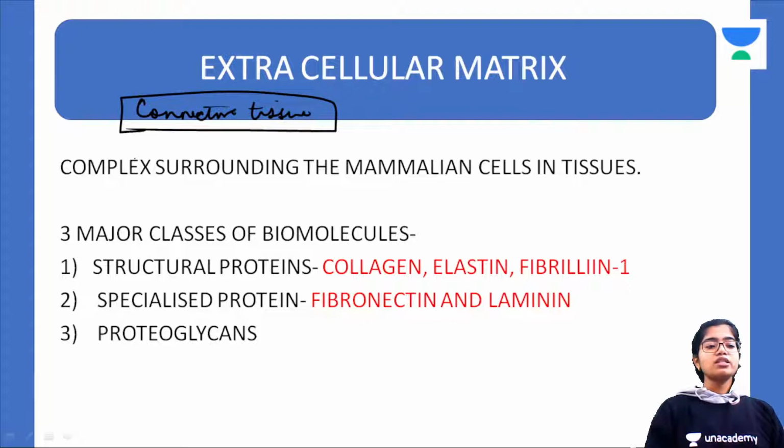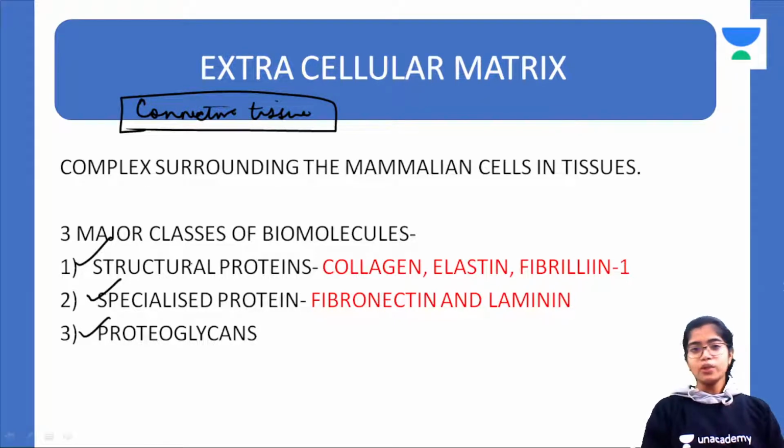The extracellular matrix is the connective tissue. It has 3 classes of biomolecules: the structural proteins, the specialized proteins and the proteoglycans. The structural proteins are of 3 types: collagen, elastin and fibrillin 1. We are going to discuss the structure of each of these, as well as the diseases associated with deranged structure.